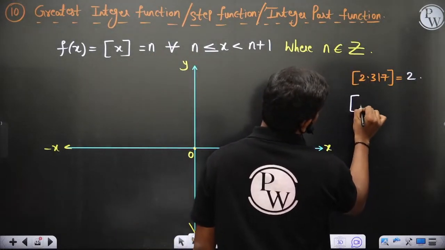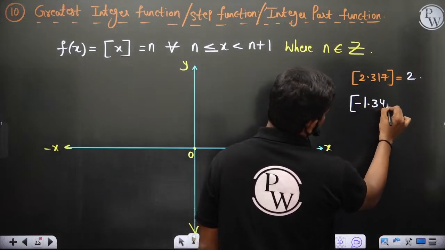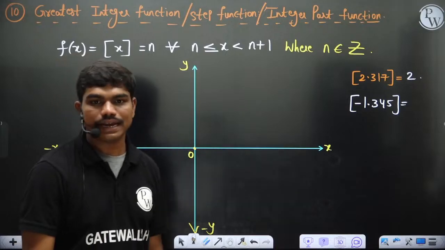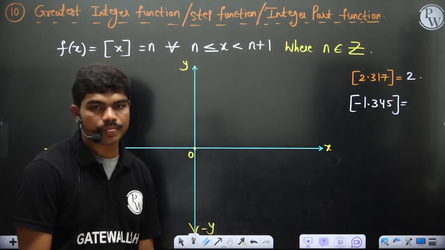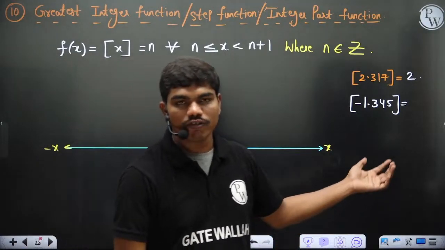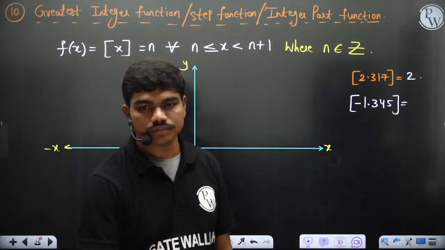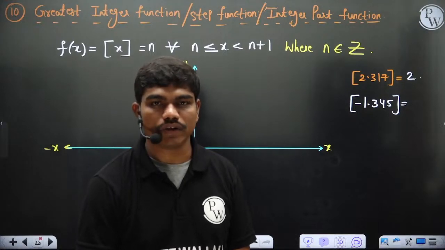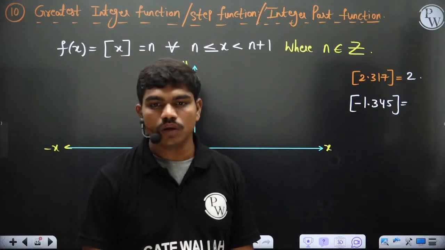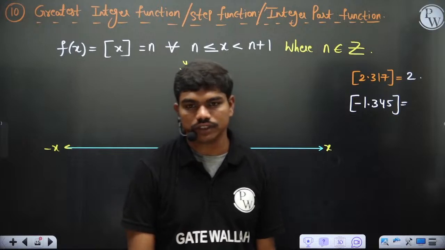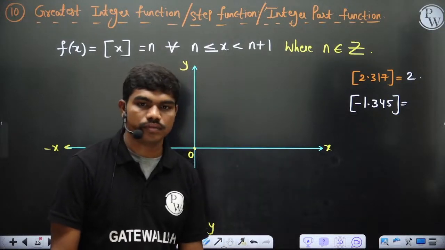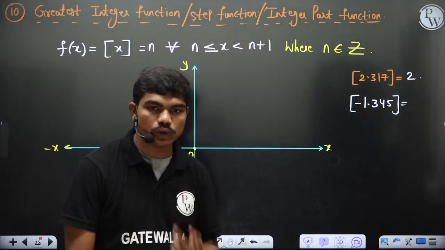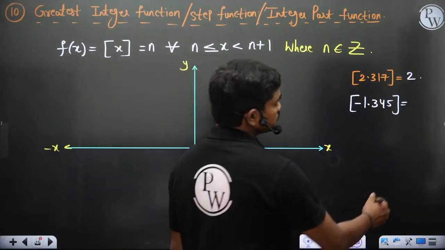Can anyone tell me the integer part value of minus 1.345? Quick, a bit faster. Plus 1? No, this is not the modulus function. Minus 1, minus 2. Kundan has typed minus 2. Yeah, of course, this value is minus 2.